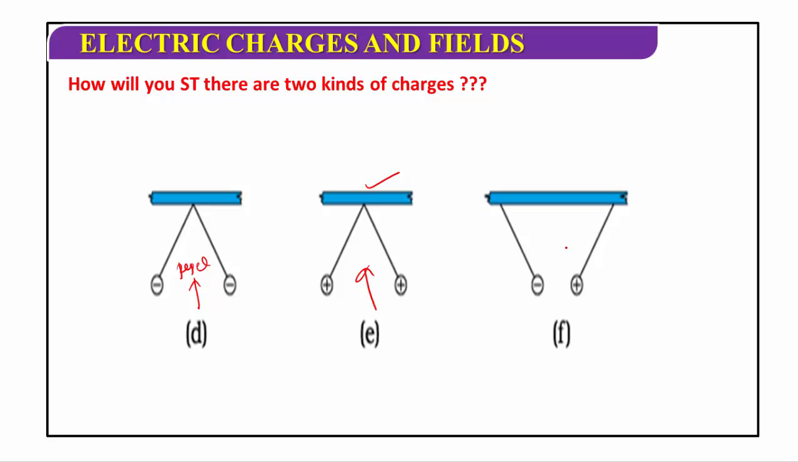But in the third case, when one pith ball is touched with a charged glass rod and another pith ball is touched with a plastic rod, now these two balls attract each other.